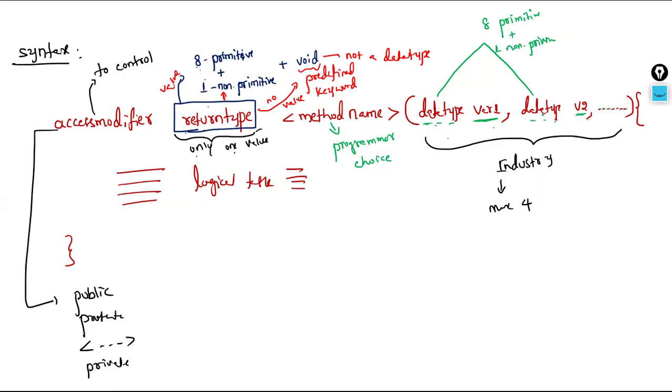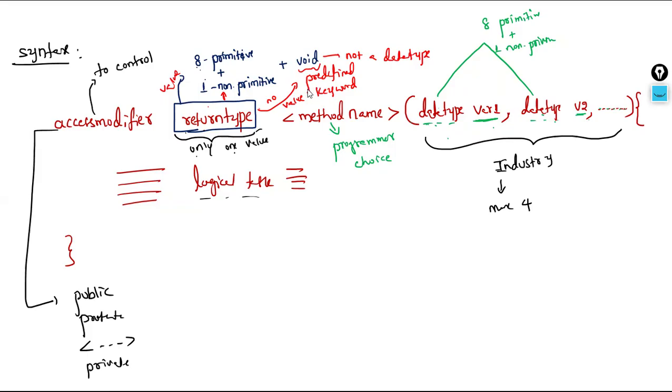Why? The program readability. For example, if you are typing more parameters there, then at the bottom of the screen, a scroll bar will come, so we have to move left and right, which is a discomfort for the programmers. We have an alternate solution for that also, which we'll discuss as we move on to the appropriate concepts. As of now, here only maximum 4 is allowed. Clear? Then inside this method body, we'll be writing some logical tasks. So this is about method syntax and the terms which we are using here.